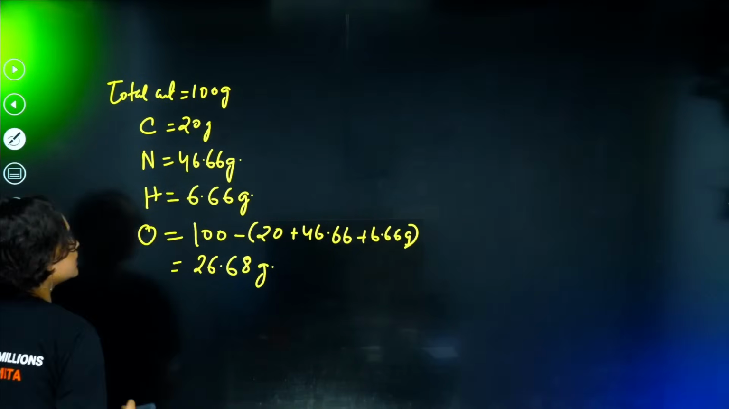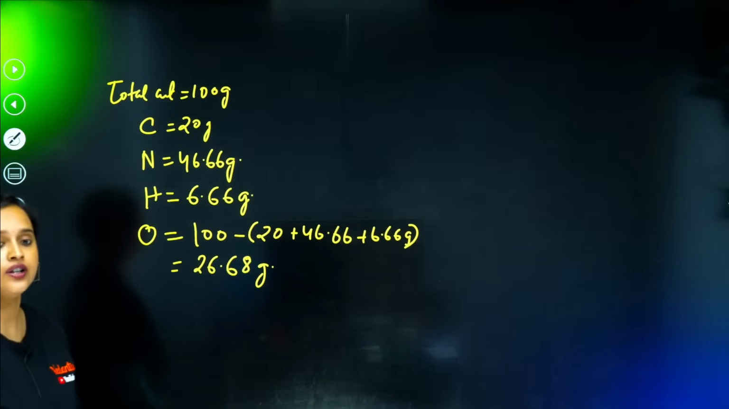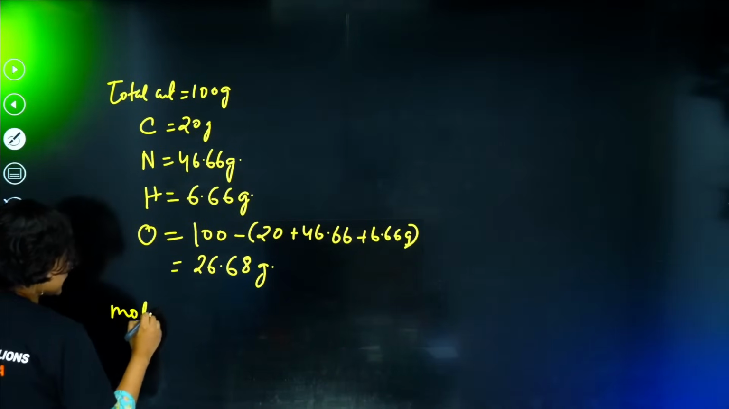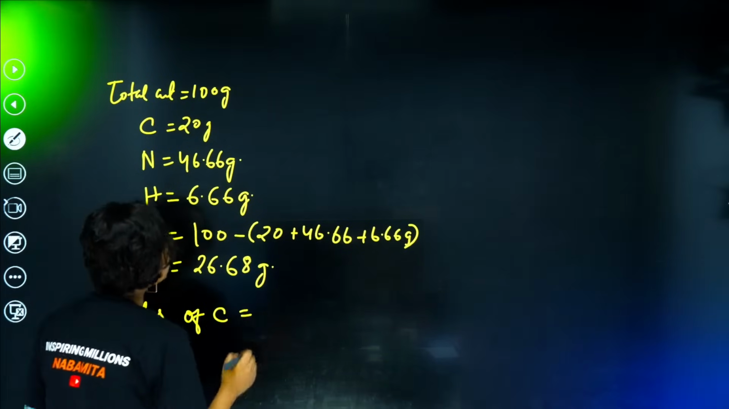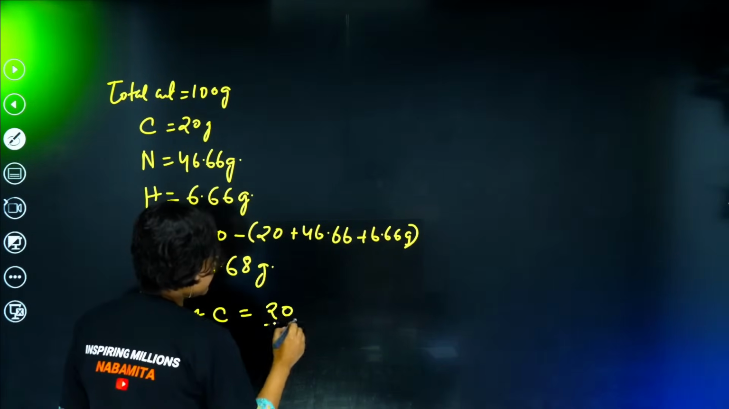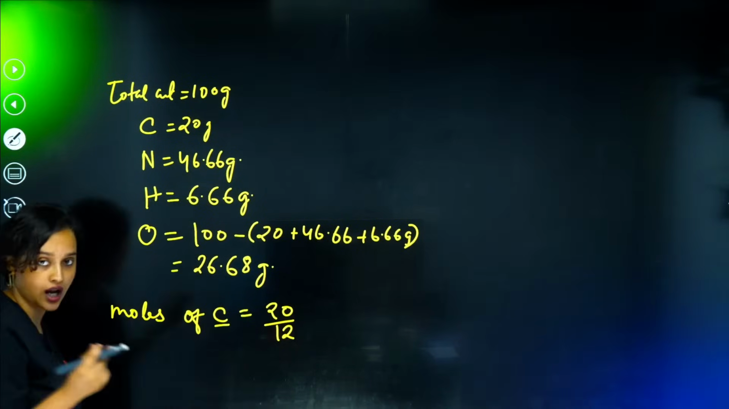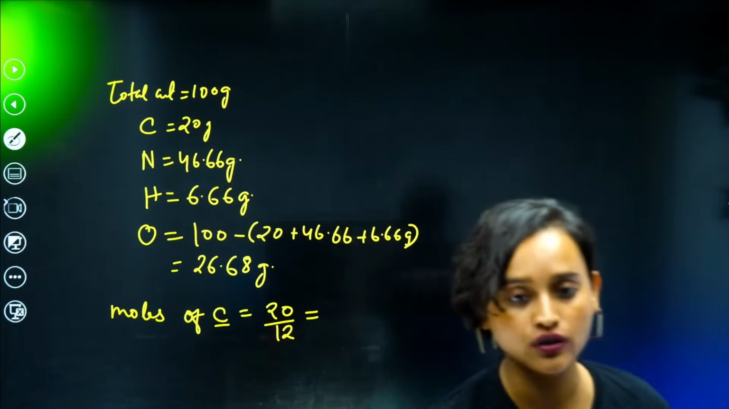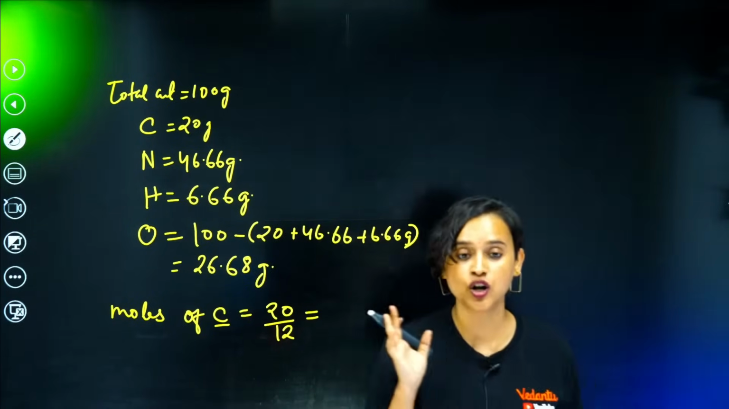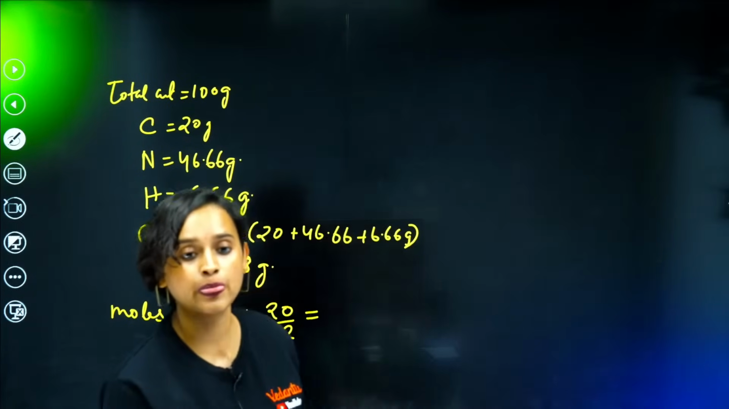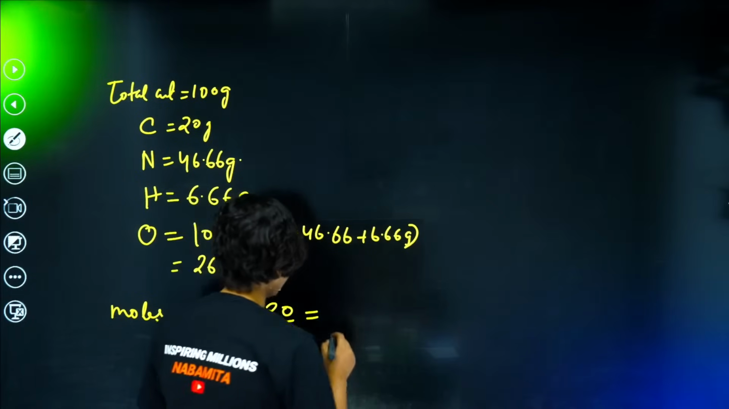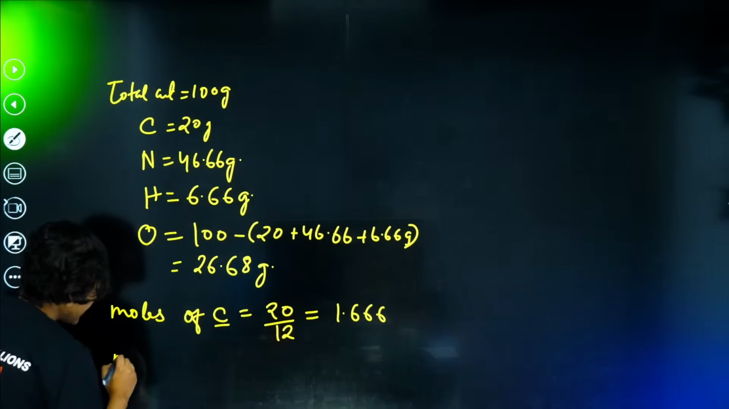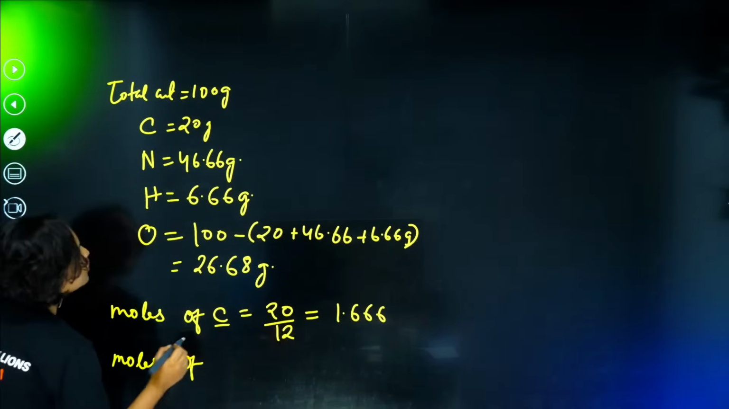Now what do we have to do from here? We have to find the moles. So, moles of C is equal to 20 divided by 12. Carbon is 12. If I do 20 by 12, please tell me the result. 1.66? Yes, 1.666. Okay.